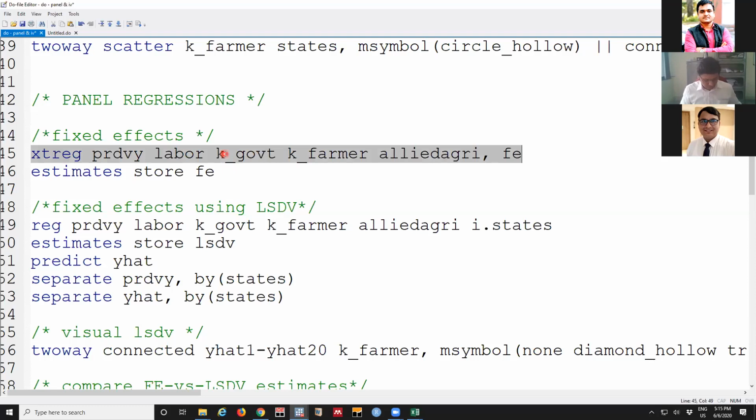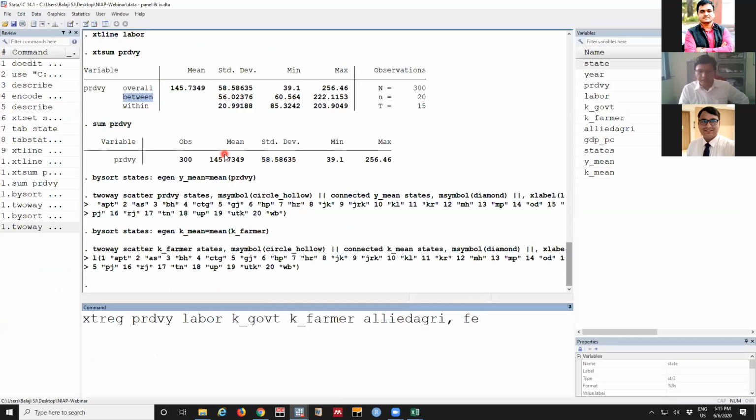Here we will first run the fixed effect models. Before running it, this is the line to run the panel regression. XT is, as usual, cross-sectional time series. REG is for regression. The first variable is the dependent variable, productivity. And the following variables are independent variables: labor, capital by government, capital by farmer, and the diversification impact. After that you need to give a command to indicate this is going to be a fixed effect model. For random effect, this will be RE.